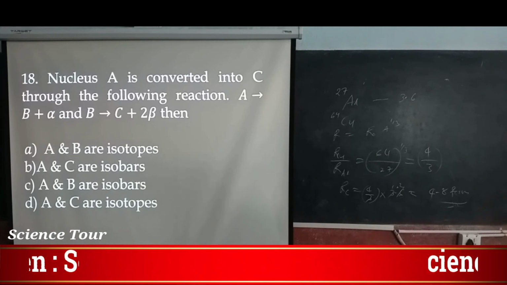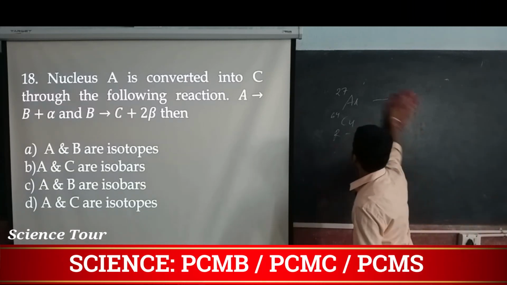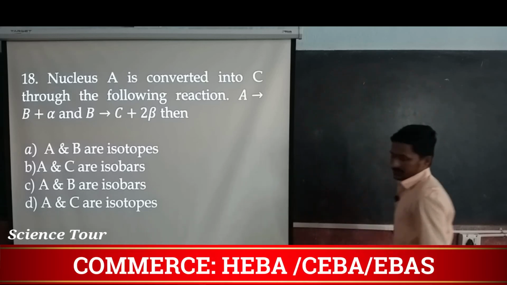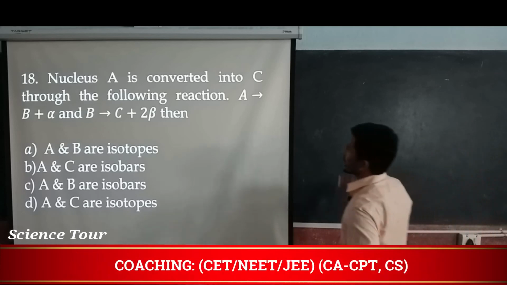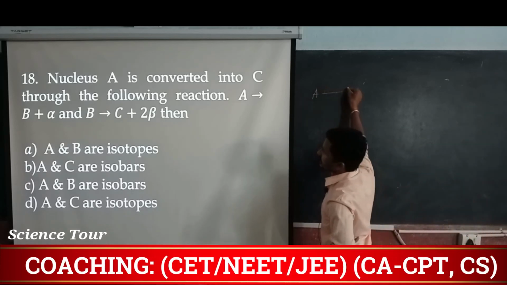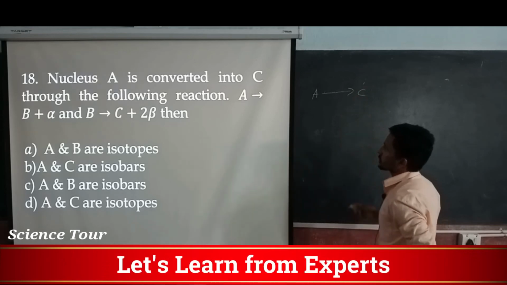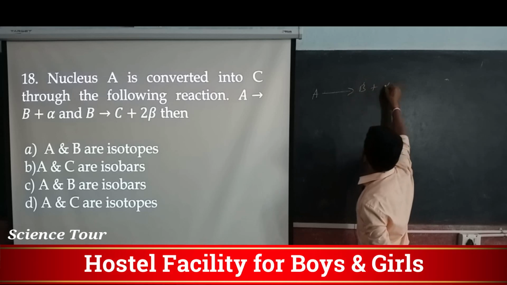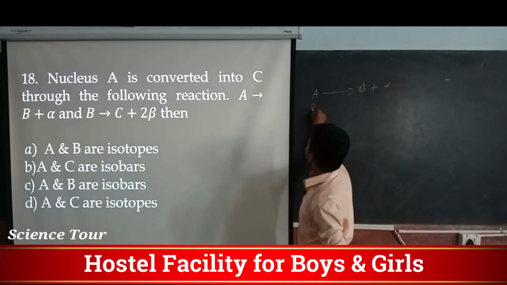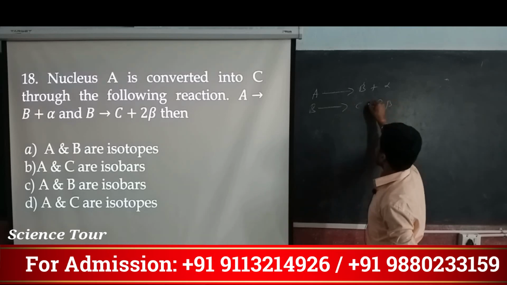So next we are going to talk about the next question. Again, it is similar to the questions we have done. Nucleus A is converted into C through the following reaction. A tends to B by emitting an alpha particle and B tends to C by emitting 2 beta particles.